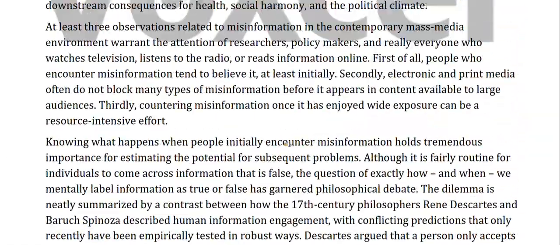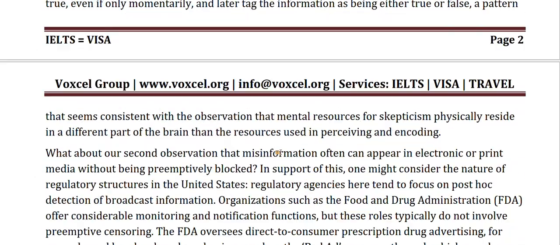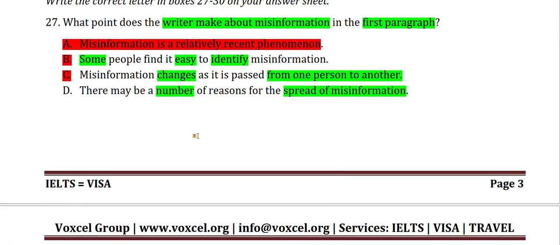What are the reasons why people spread it? To gain strategic advantage, to motivate others to action, or even to protect interpersonal bonds. They spread misinformation, meaning they lie. So from this we can understand that this should be our answer. D is our answer for this. Moving on to the next question.